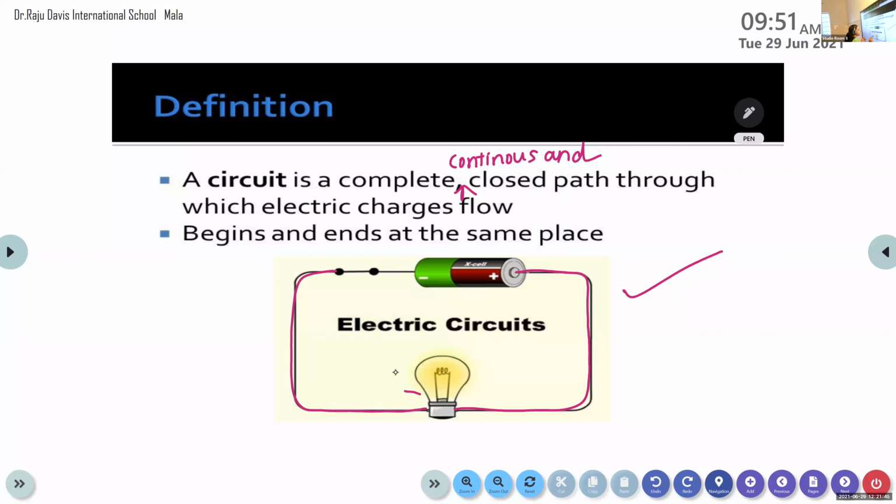That is why the bulb glows here. So an electric circuit is a continuous, complete and closed path through which the electric charges can flow. Is it clear? Yes, ma'am. Okay. Now we have two types of electric circuit.